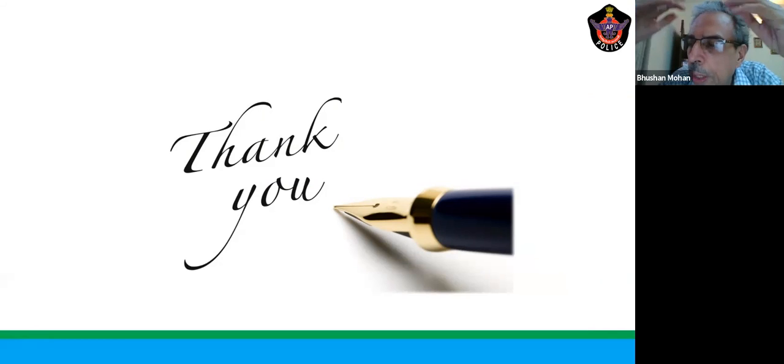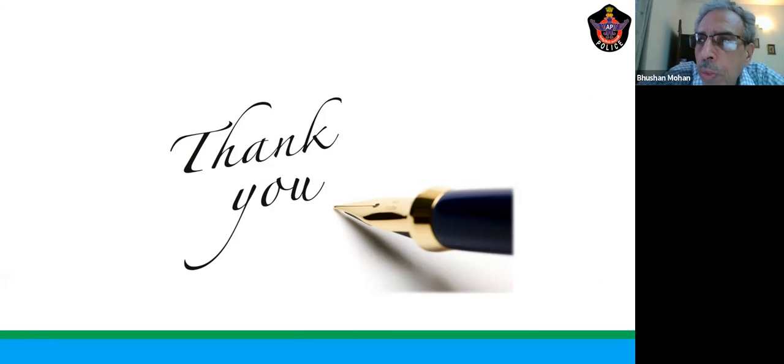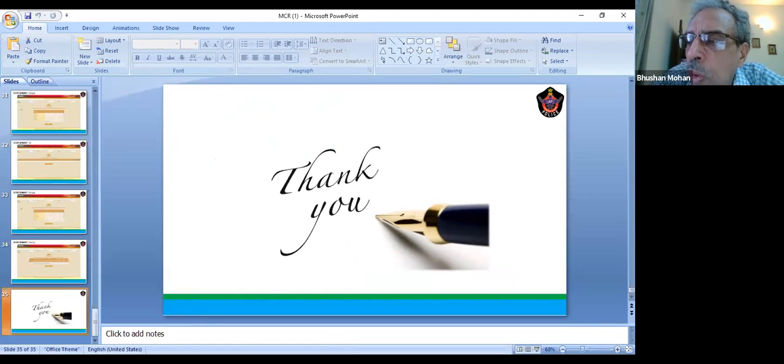See, when CCTNS was supposed to be implemented by various states, what we had given from the central level was the core application module, and it was to be customized at each state level. One of the activities in customization was the reports. What you have shown just now are the standard reports which have to come out of any system once it is implemented.